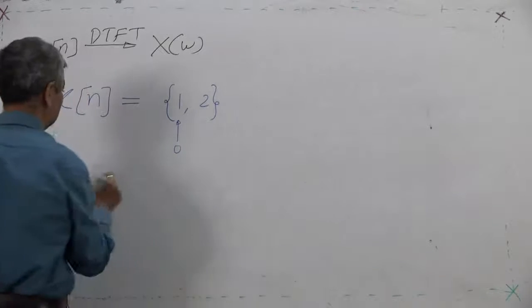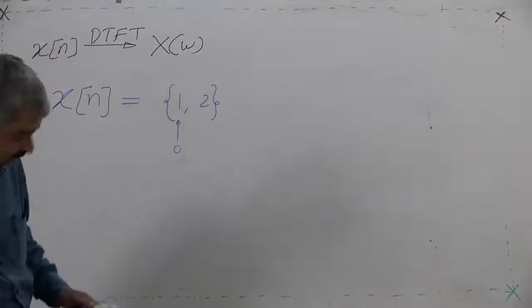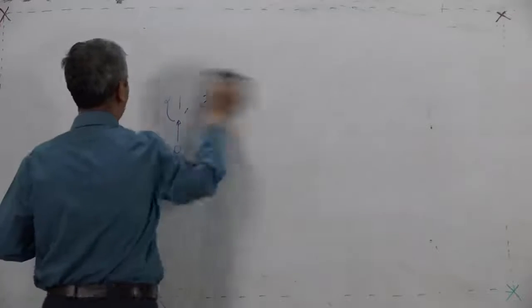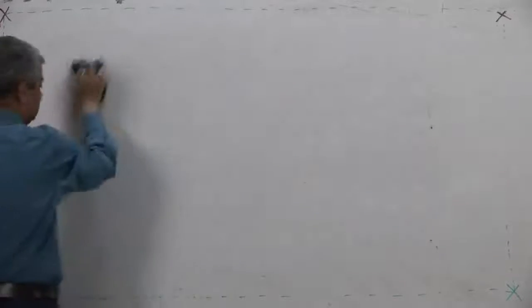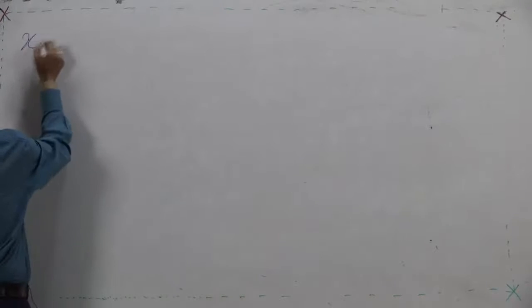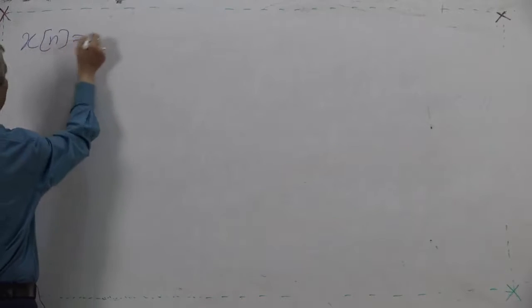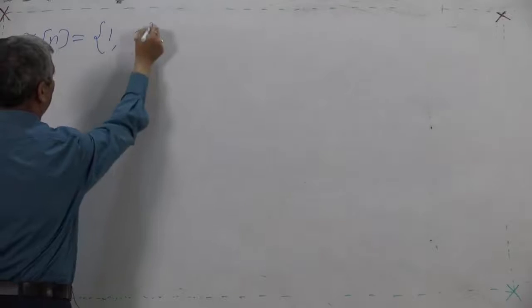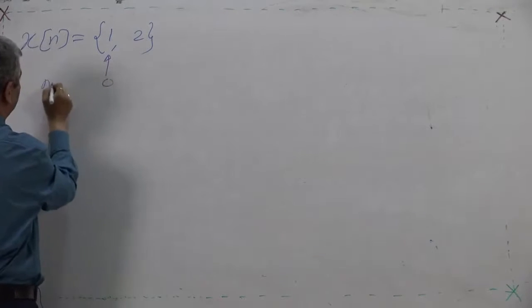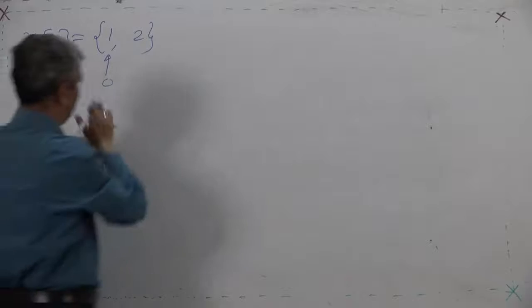The sequence given, I write it at the top, the sequence given is x[n] equal to 1, 2. The sequence, and this is index 0, this is n, and 0 elsewhere.